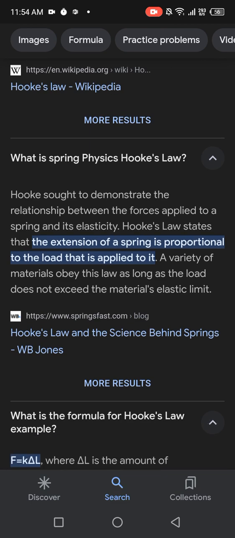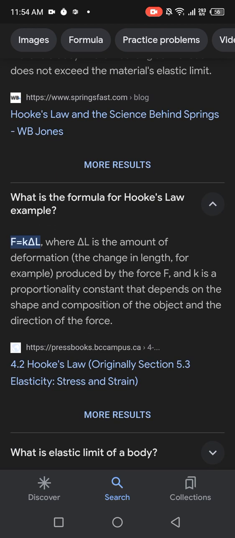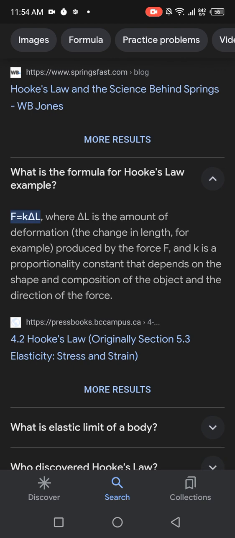Next: what is the formula for Hooke's law? Here x is the amount of deformation, the change in length for example, produced by the force F, and k is the proportional constant, which depends on the shape and composition of the object and the direction of the force.